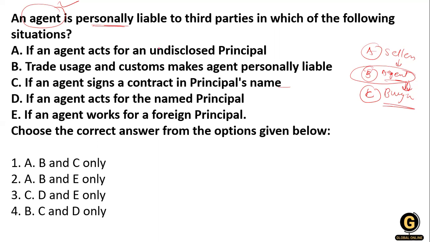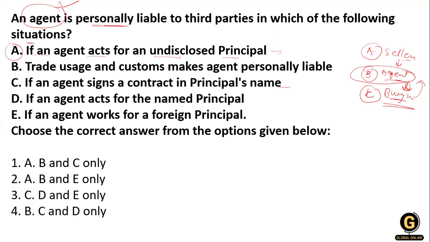When is he liable? The first condition is when an agent acts for an undisclosed principal. What is an undisclosed principal? That means the buyer is only familiar with, or only connected with, the agent. The buyer does not have any contact with the seller.